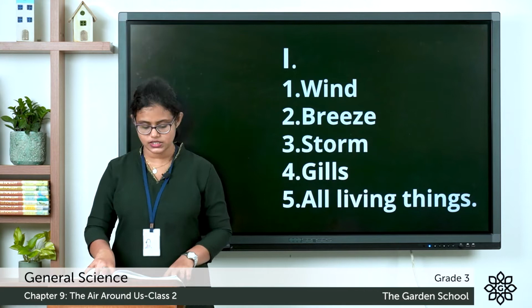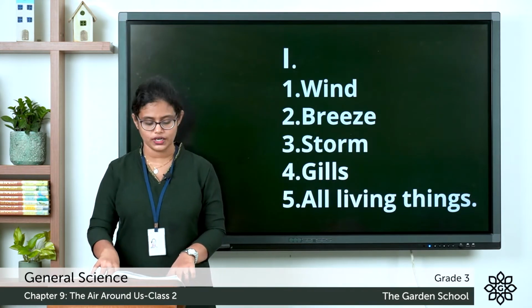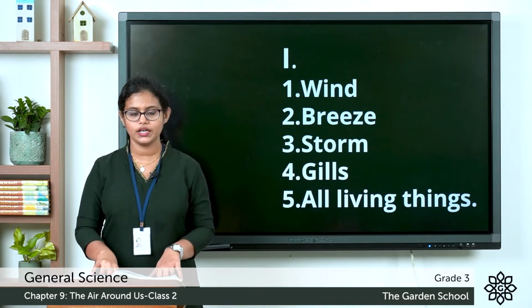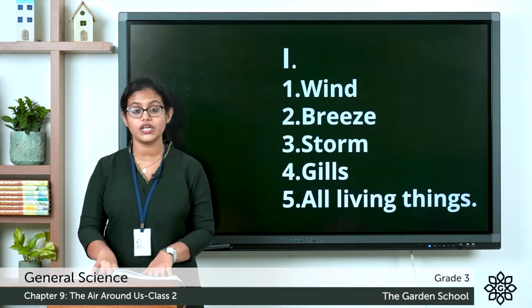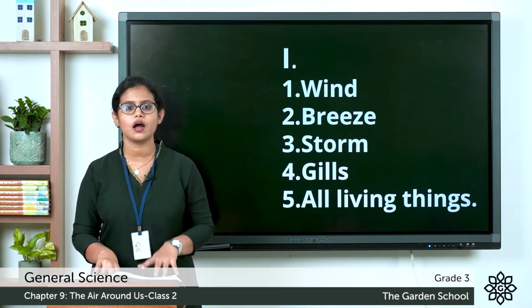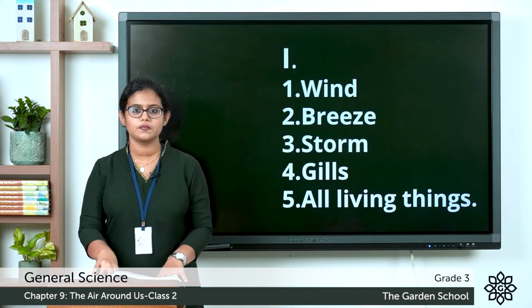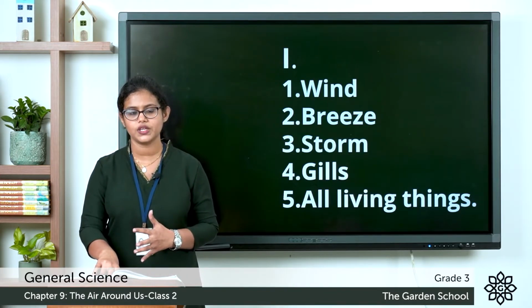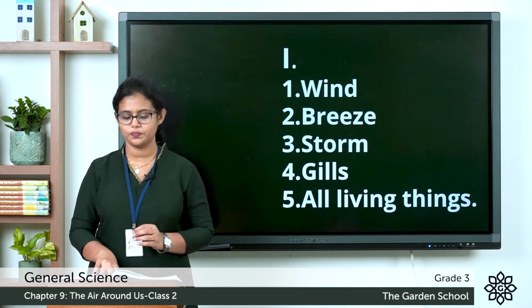So let's see the answer. What is the answer for the first one? Moving air is called wind. Second one, when wind blows gently, gently moving air is called breeze. Third one, when wind blows very fast, it is called storm.